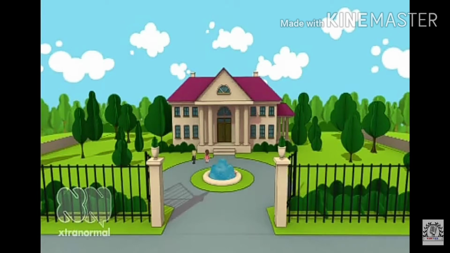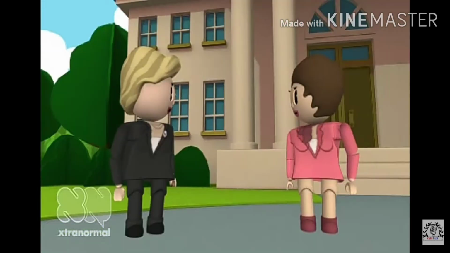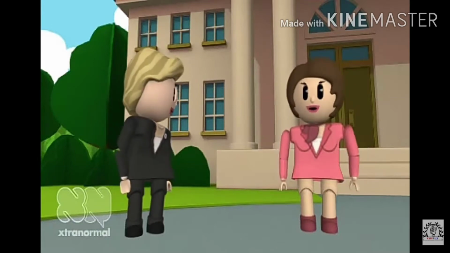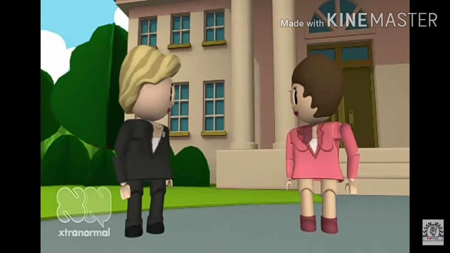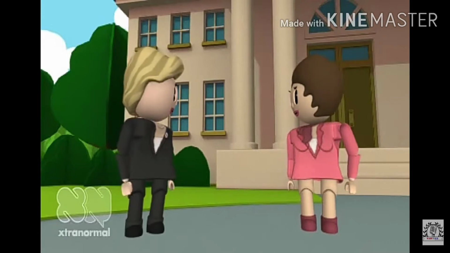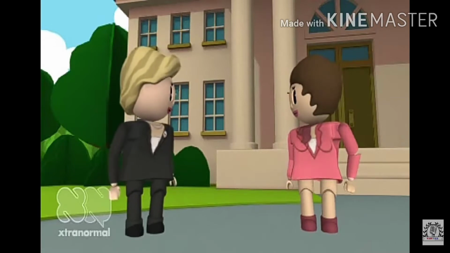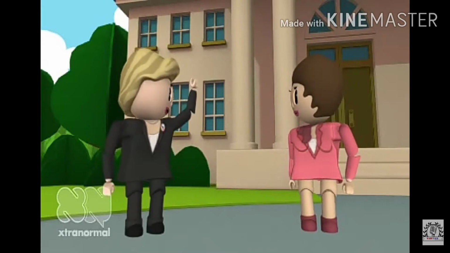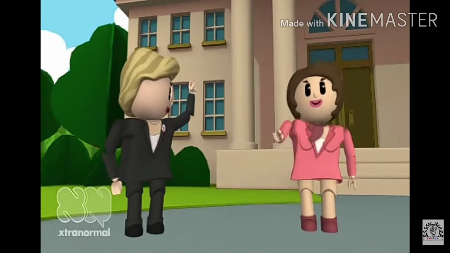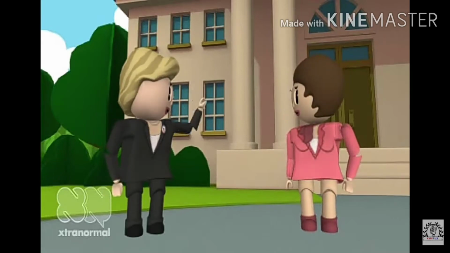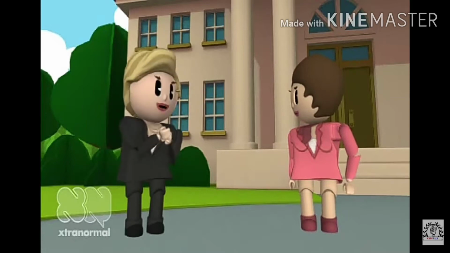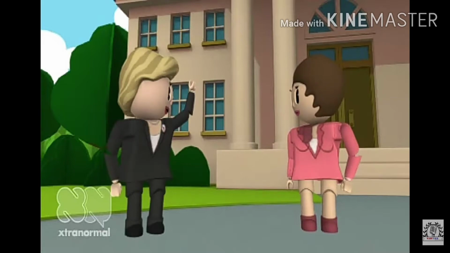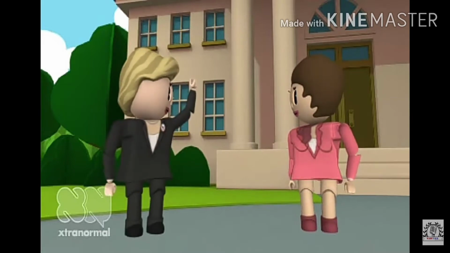Direct speech. Jill asks Jack, "Whose house is that?" Indirect speech. Jack says to Jill, "Is this house your maternal uncle?" Direct speech. Jack asks Jill if that house is his maternal uncle. Indirect speech. Jill said to Jack, "Please come to my maternal uncle's house." Direct speech. Jill requested Jack to come to his maternal uncle's house.